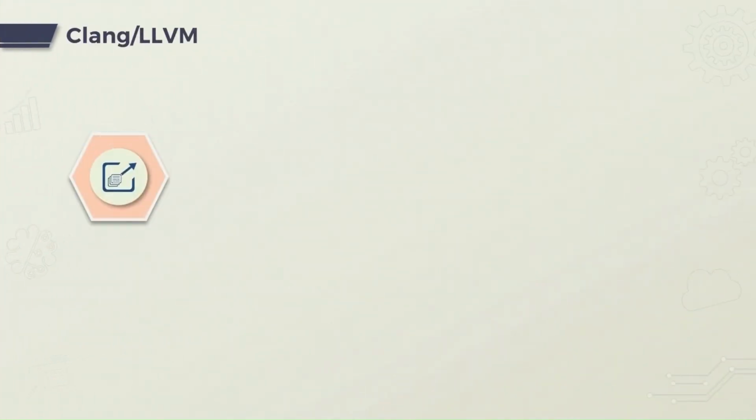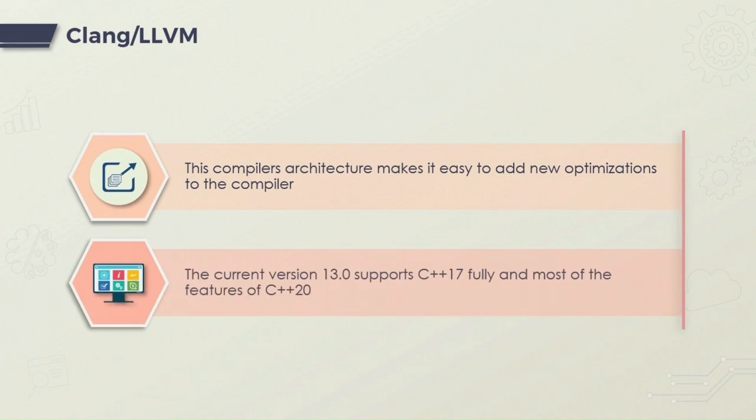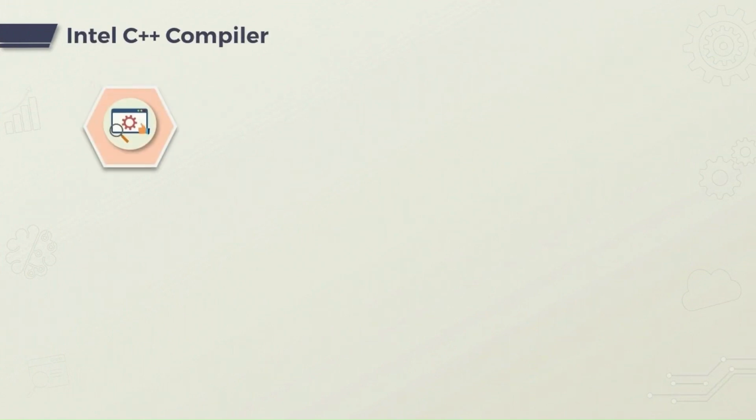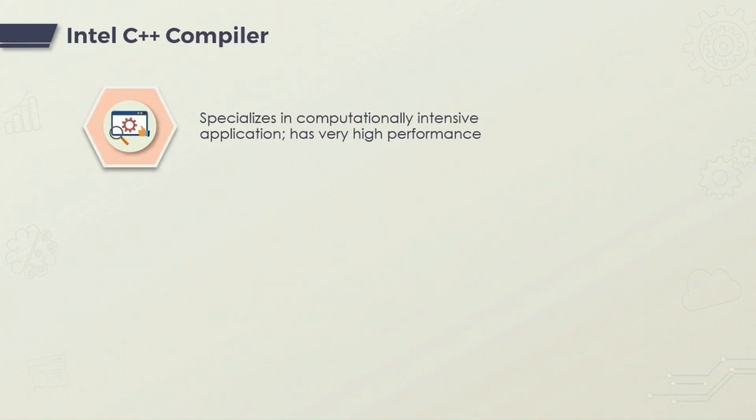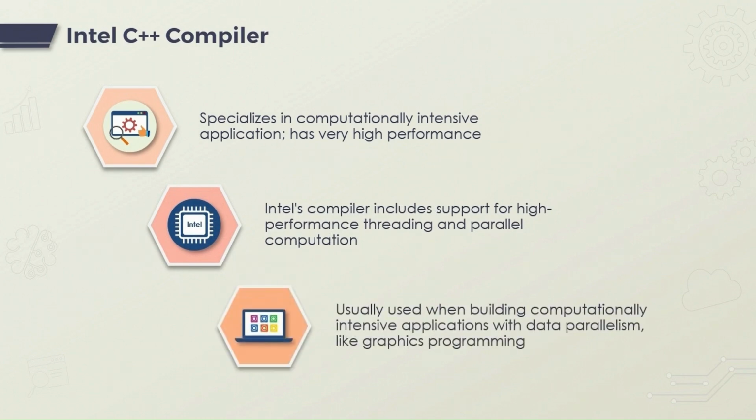We'll be using a combination of Clang with VS Code as an IDE. The Clang compiler architecture makes it easy to add new optimizations. The current version is 13. This too supports C++17 entirely and also has almost complete support for C++20. Another important compiler is the Intel C++ compiler. This one is heavily used in computationally intensive applications. It has a very high level of performance and provides special support for high-performance threading and parallel computations. It's used heavily in applications that require data parallelism, such as graphics programming.